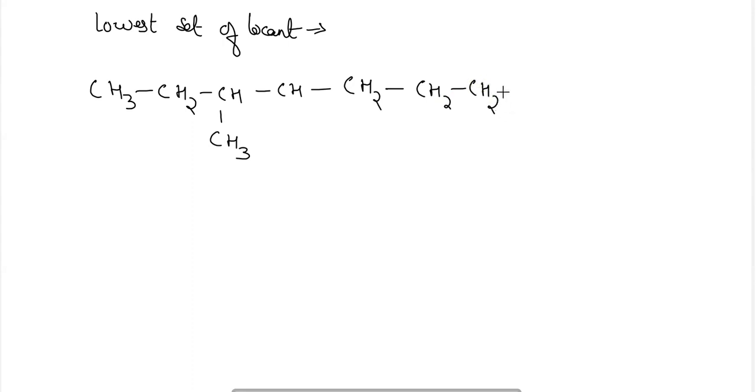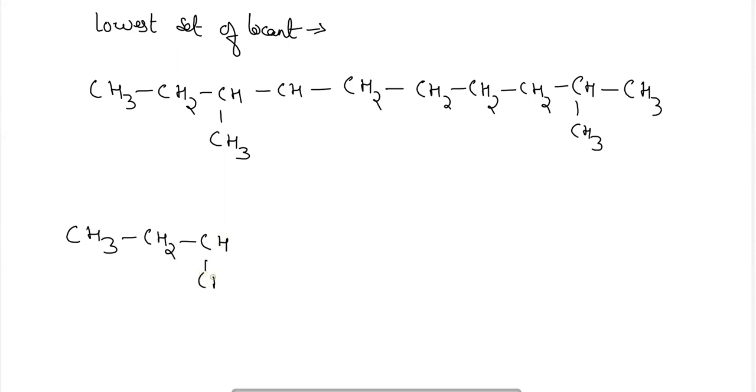It was used earlier, but now the IUPAC is using a new system, and according to that new system, the rule is that we first write out the locants. So I am taking here two different numbering systems for a single compound.